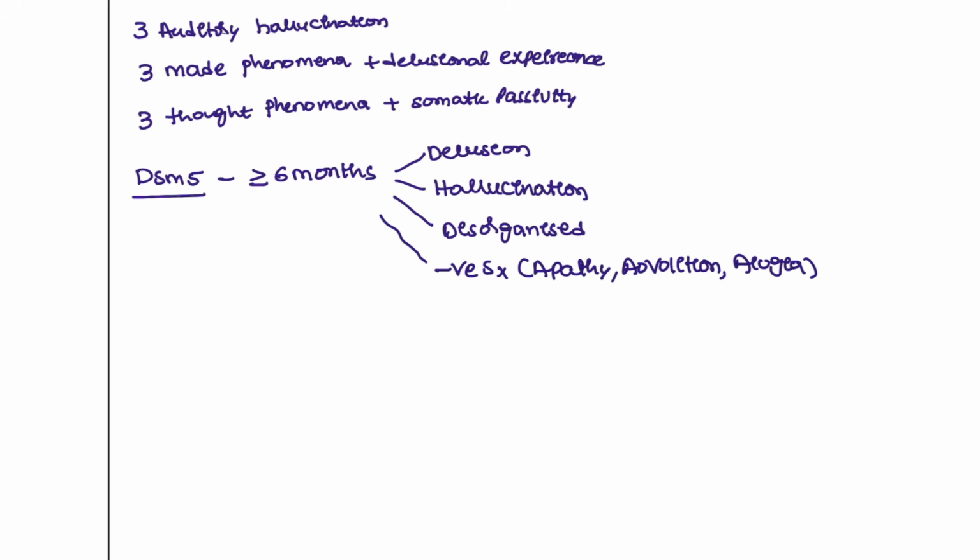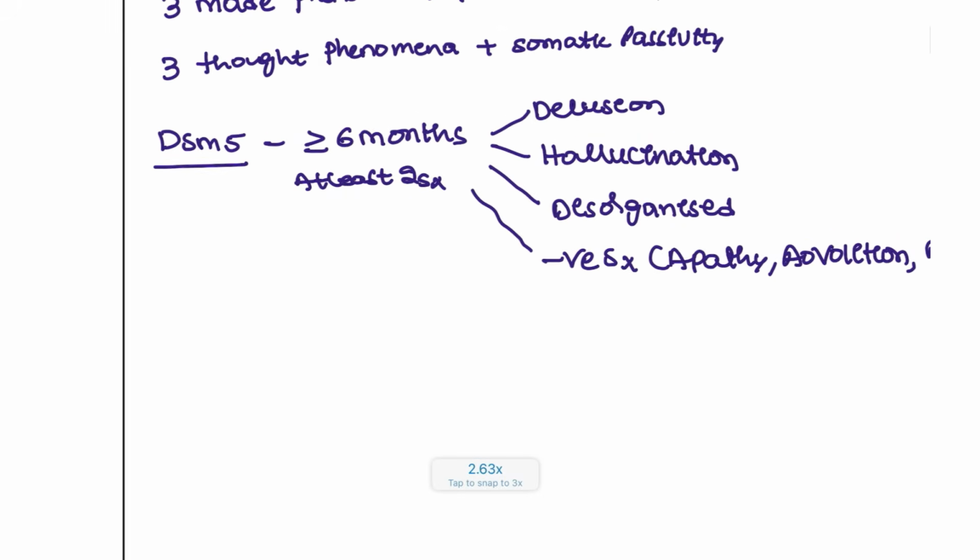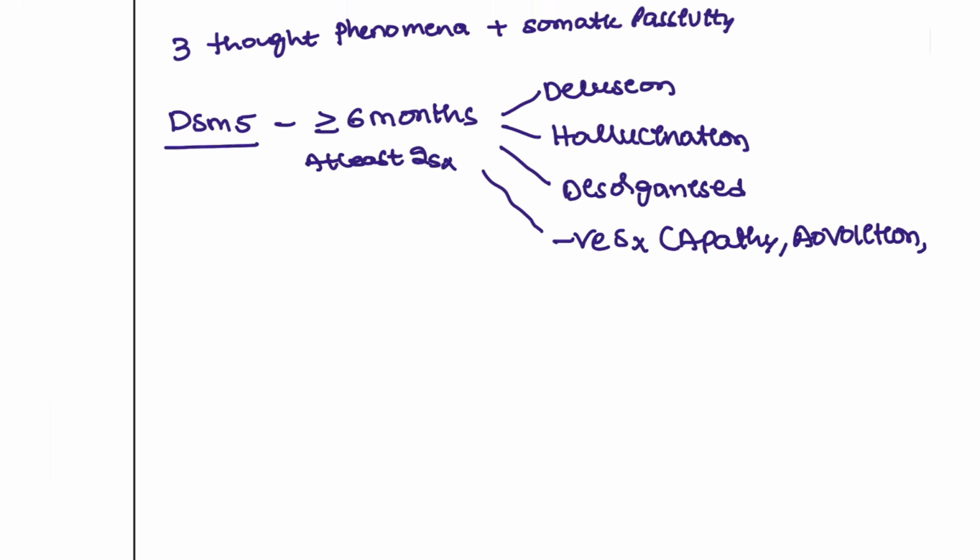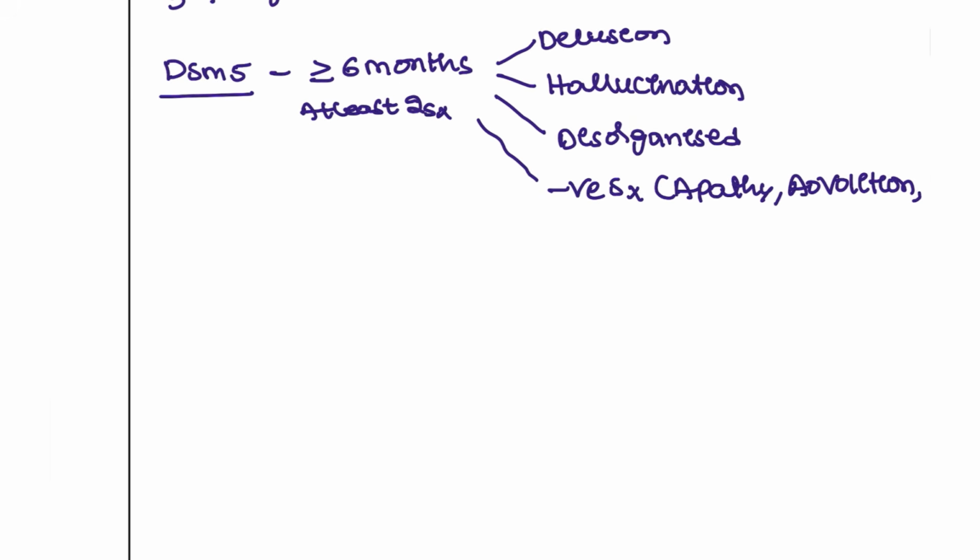So if the patient has had at least two symptoms present for more than 6 months, then we can consider this a schizophrenia patient. Why do we have to take note of this? Because if you don't, there are other criteria that are also presented.